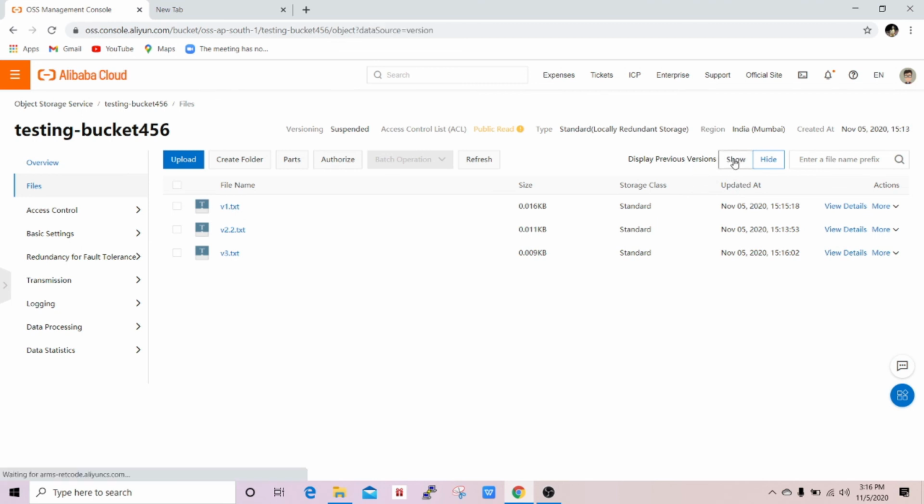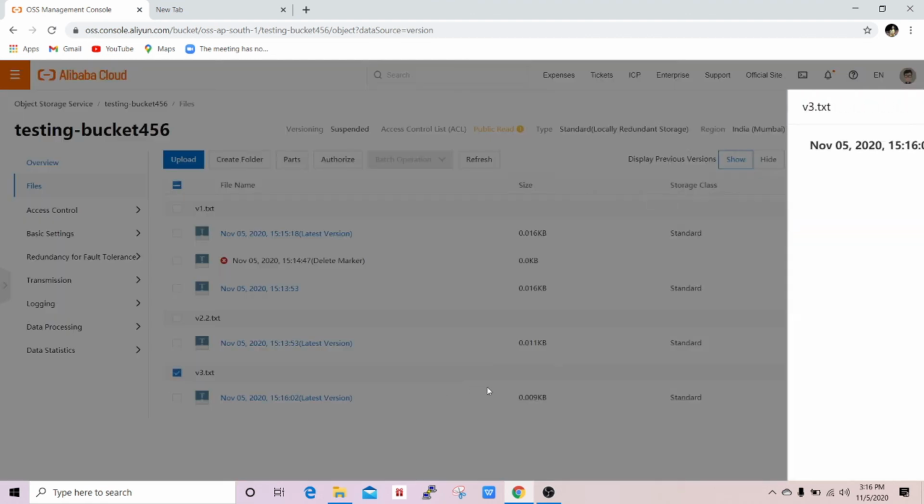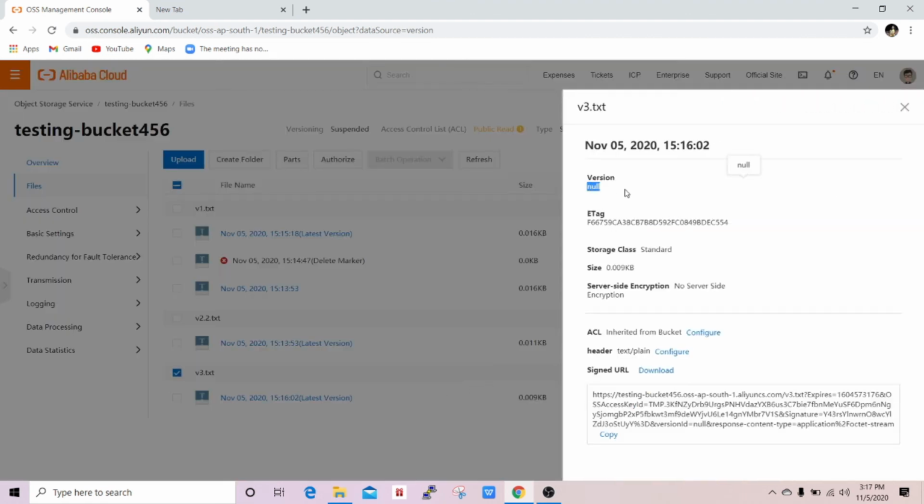Do you have any guesses? Let's see. Yeah, the version ID is null. That's what we expected because we suspended our versioning.